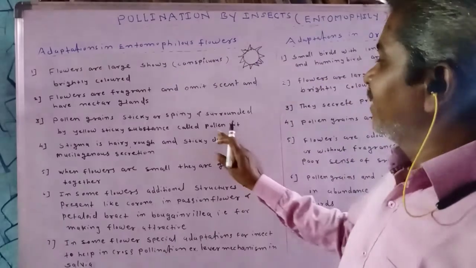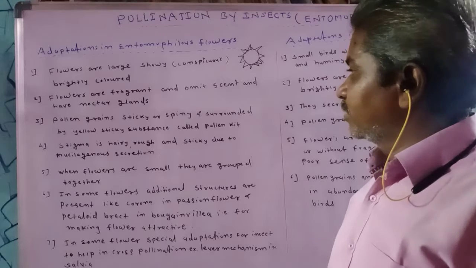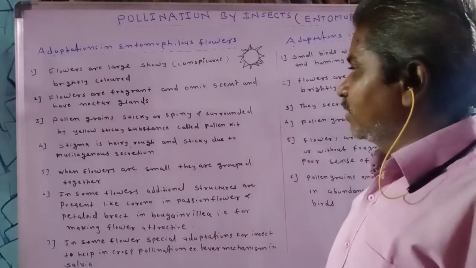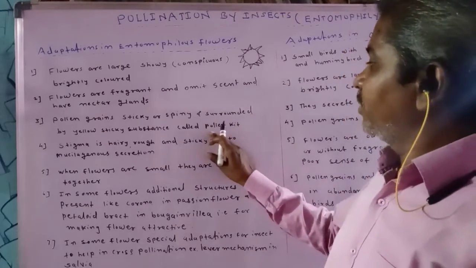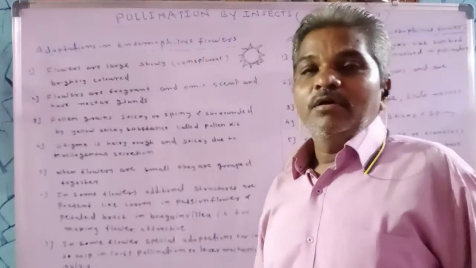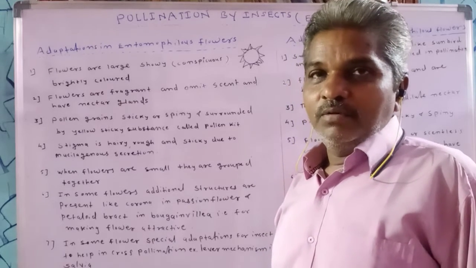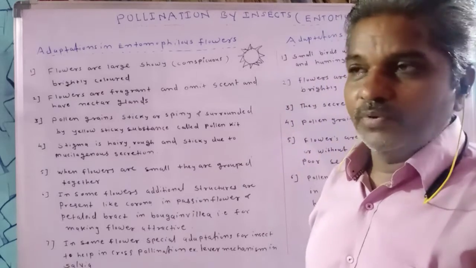Pollen kit is the yellowish substance surrounding the pollen grain. Due to the presence of pollen kit, the pollen grains become hydrophobic, that is waterproof.